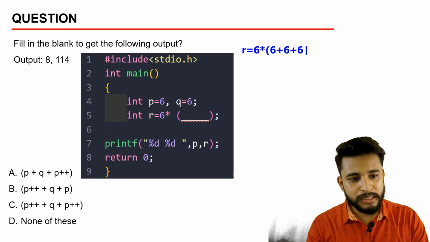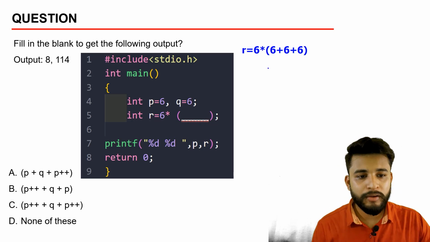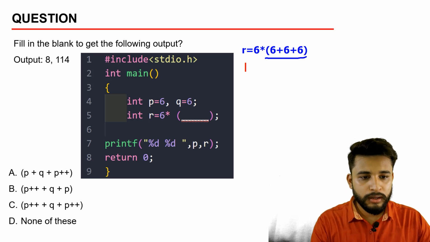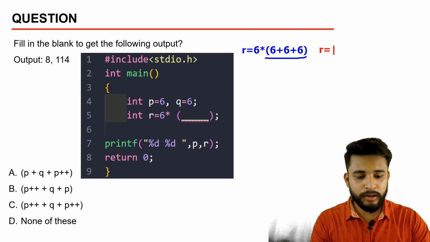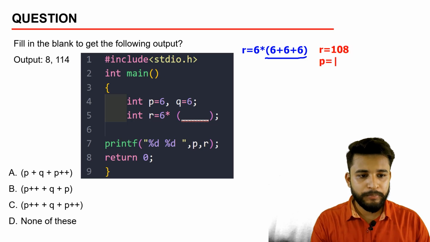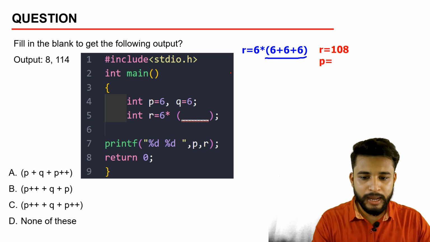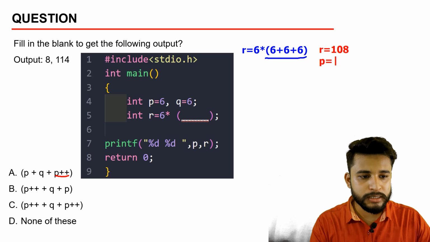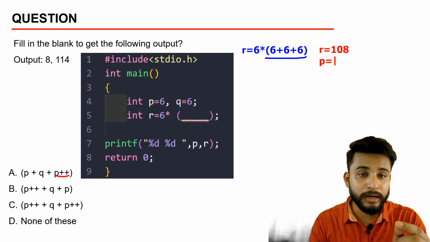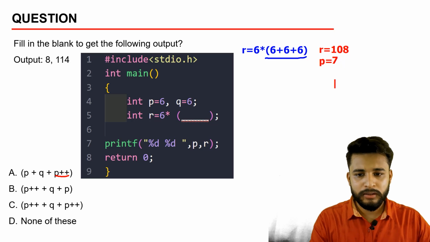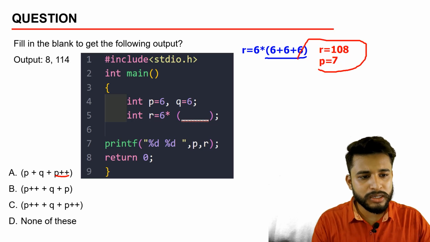What will be P plus plus? That will be 6. After calculating this, R will be 108, and what will be the value of P? Here, as we can see, P plus plus has been done. So it is a postfix increment. After that, the value of P will be 7. So according to this option, this is not correct.